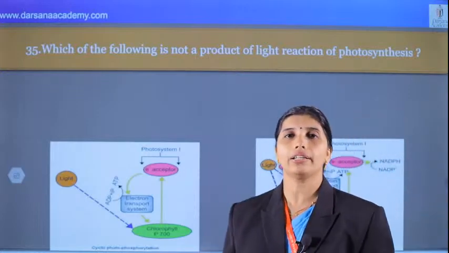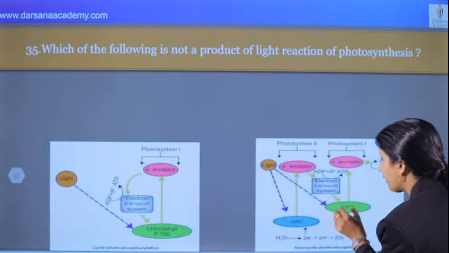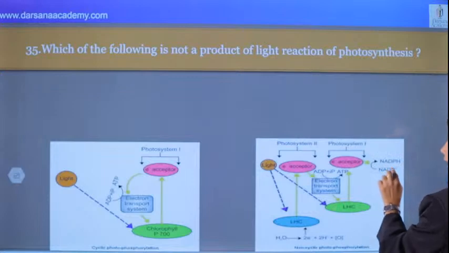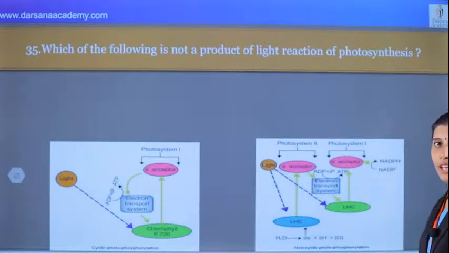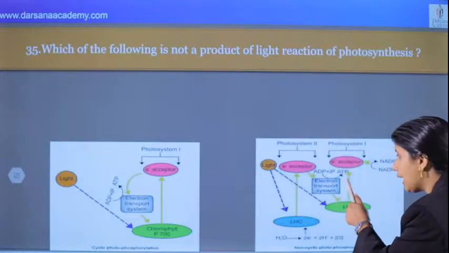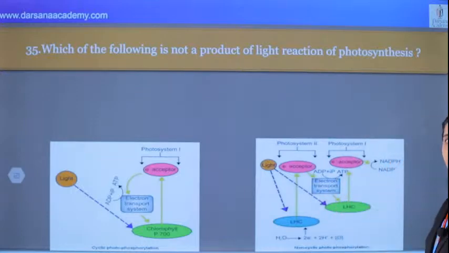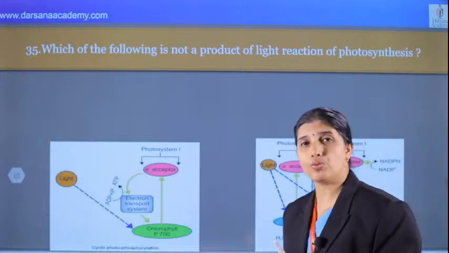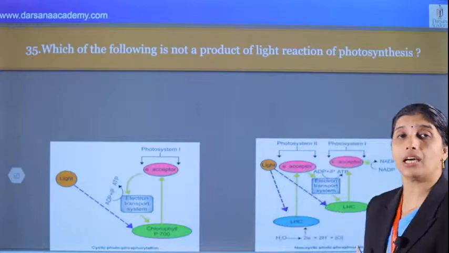Therefore, the electron is not returned back; the electron expelled from PS1 is not returned to itself but moves to NADP. Therefore, it is called non-cyclic. Here ATP formation takes place, called non-cyclic photophosphorylation in the presence of light. How photophosphorylation takes place is explained by the chemiosmotic hypothesis by Peter Mitchell.